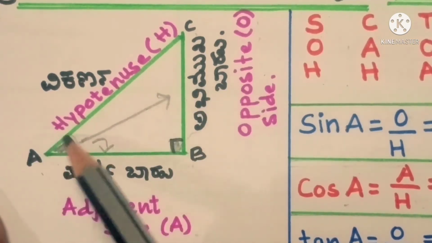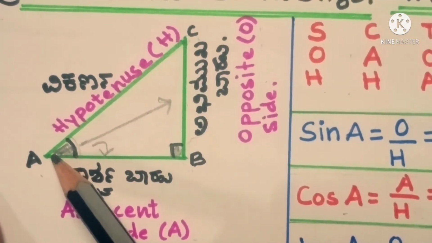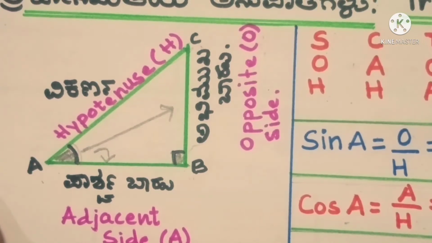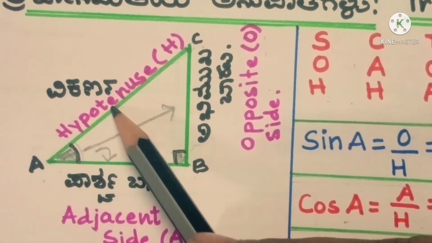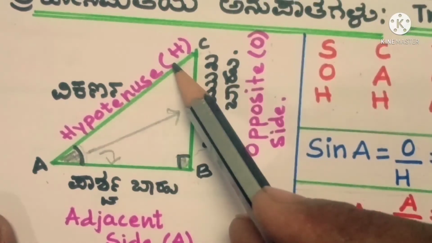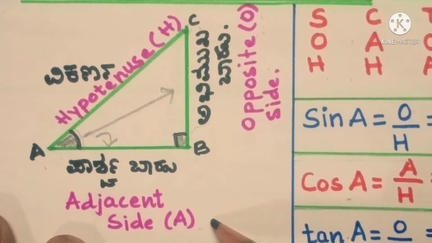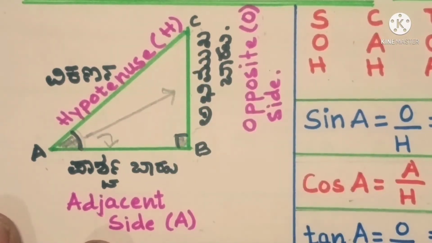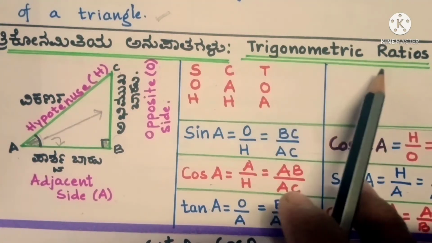Now we have one more side remaining, which is the longest side in the right angled triangle. There is no need for you to say that the longest side is hypotenuse, because you already know it. So the longest side is hypotenuse and it is denoted with H. So the opposite side is denoted with O, the adjacent side is denoted with A, and the hypotenuse is denoted with H. Next we are going to learn about the trigonometric ratios.